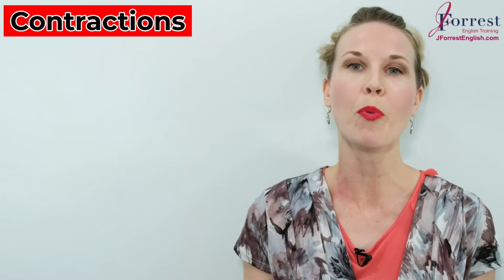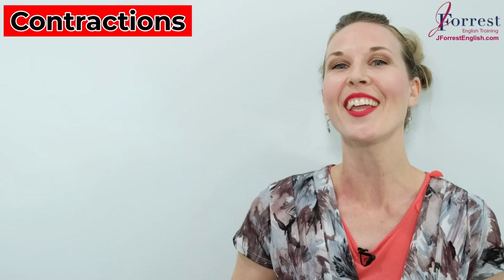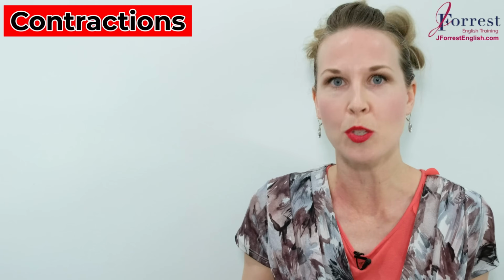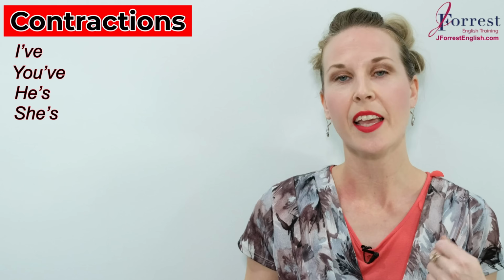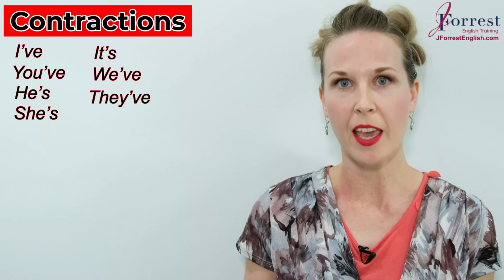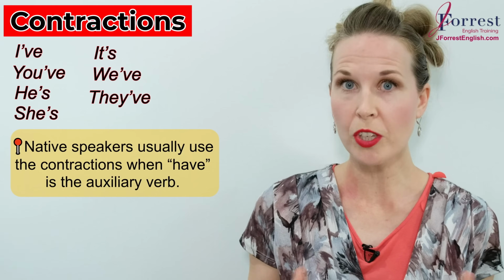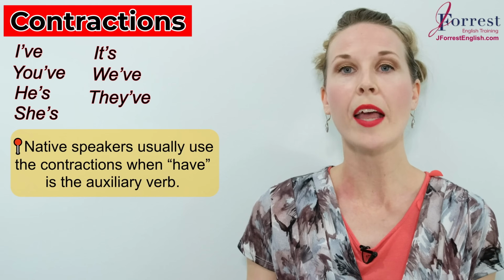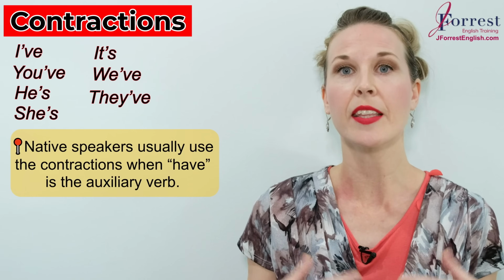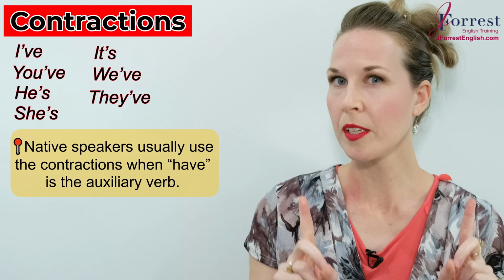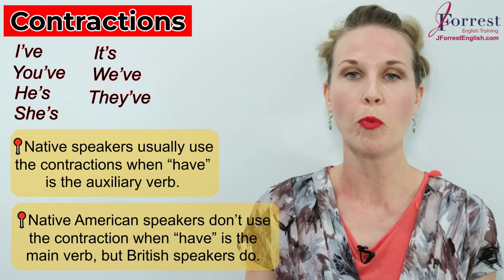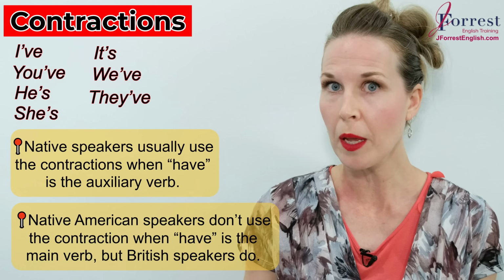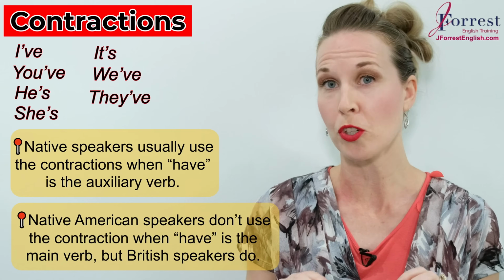Now let's review the contractions because these are very important to sound natural like a native speaker and to understand us as well. I've, you've, he's, she's, it's, we've, they've. Native speakers usually use the contractions when the verb have is the auxiliary verb. Important point: American speakers don't use the contraction when have is the main verb, but British speakers do.